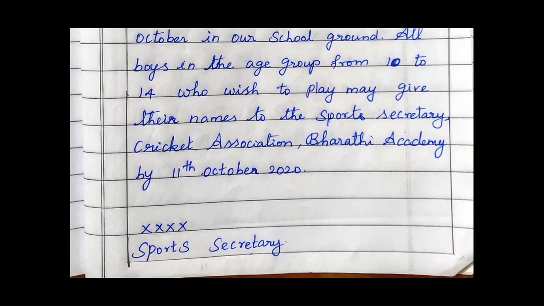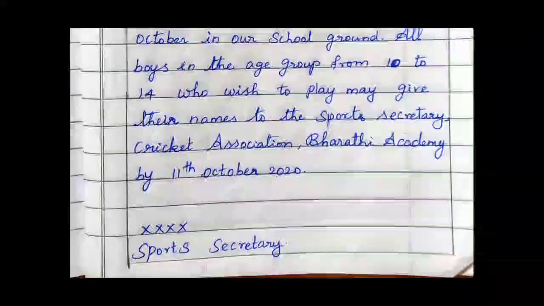Okay, children, so that's all. This is our final and last part. As it is a composition, we are not supposed to mention our names. So instead of that, I have mentioned here the name as XXXX. Or you can give ABC, or you can use Y or Z, something else can be given, but you should not mention your name here. And at last the designation is Sports Secretary.